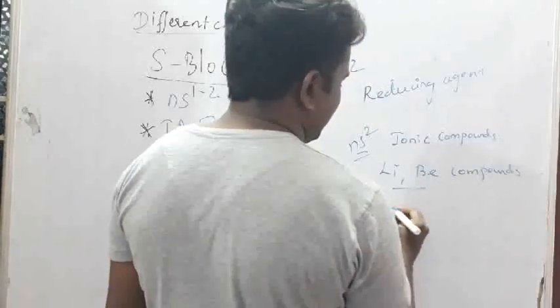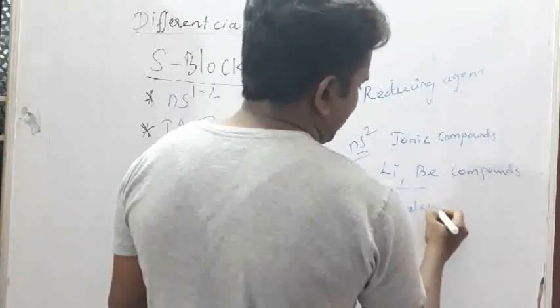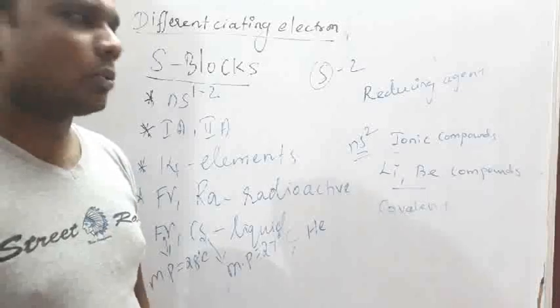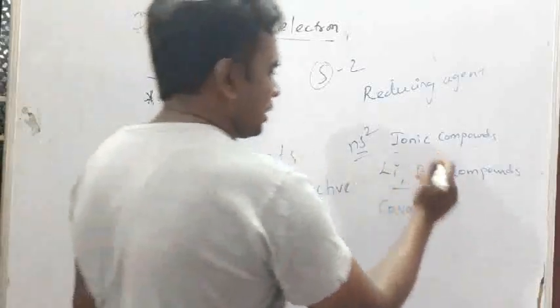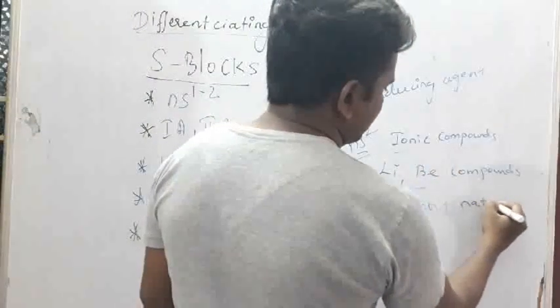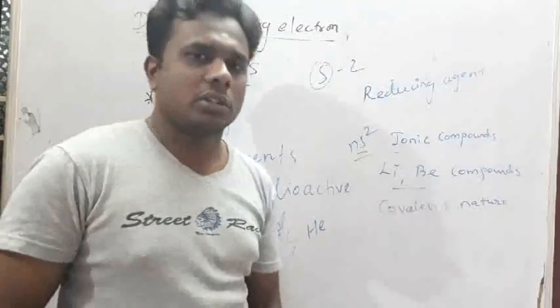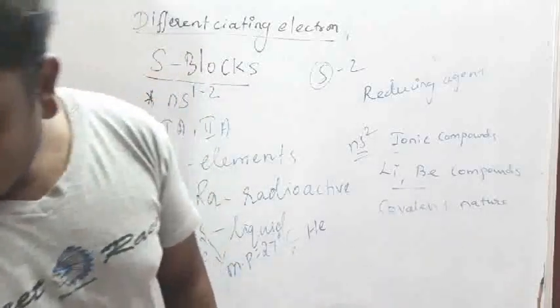Other metal compounds are ionic in nature except lithium and beryllium, which are covalent. Please note it, it's an important point. What is the reason? Everything we will discuss.